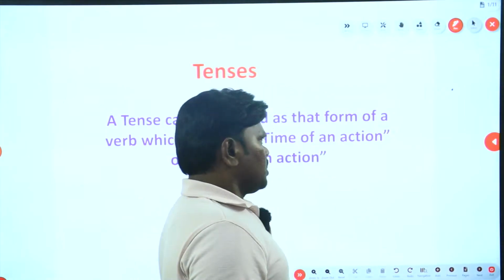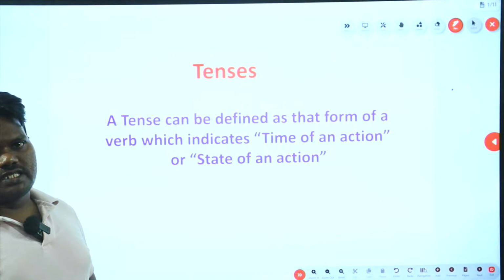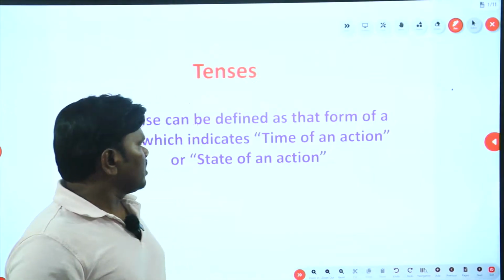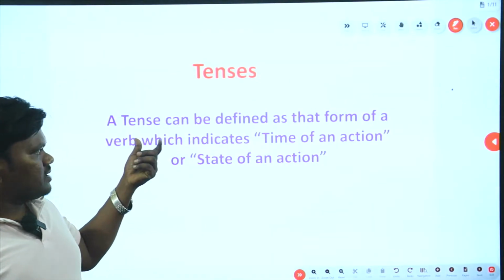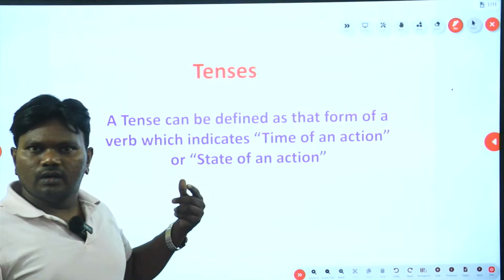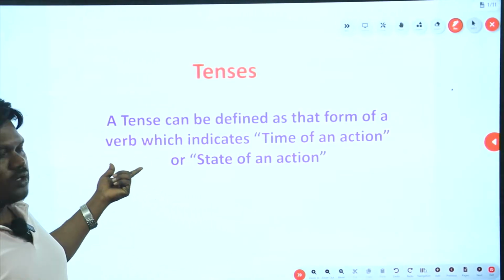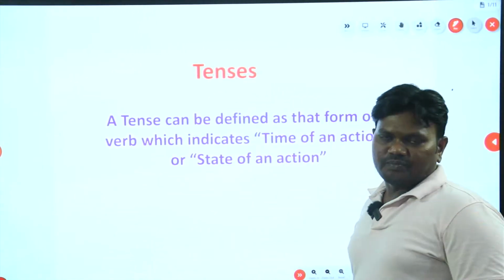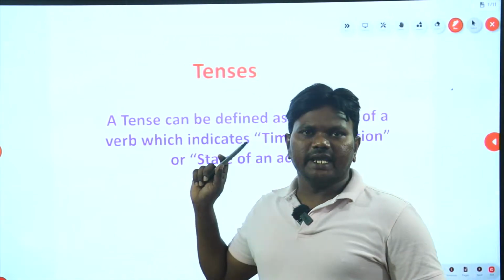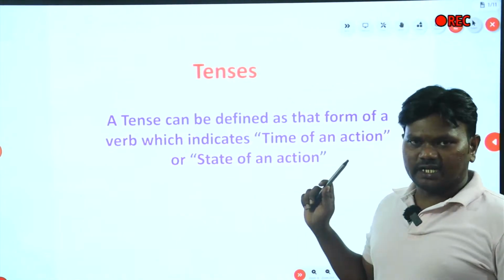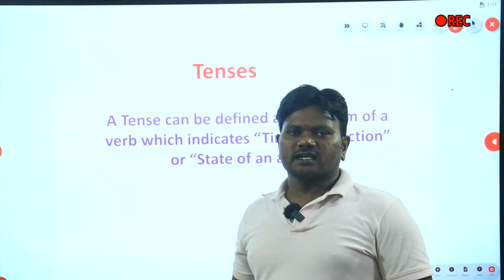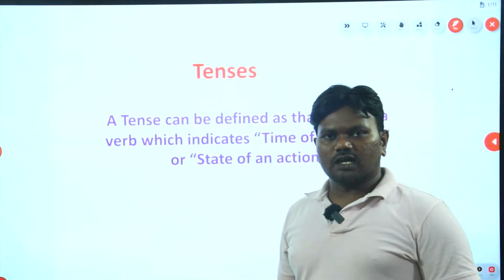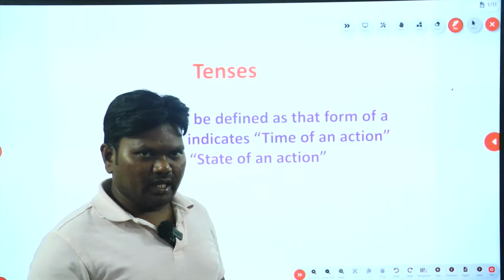For example, generally, how do we define tense? Tense can be defined as that form of a verb which indicates time of an action or state of an action. As I informed earlier, we will be providing handouts. Don't worry about what is being displayed here. Try to focus and understand what I am trying to explain for the next half an hour or so.